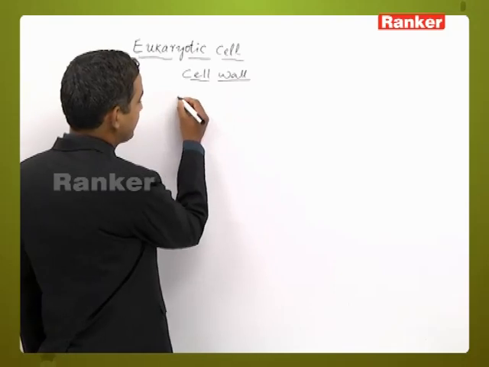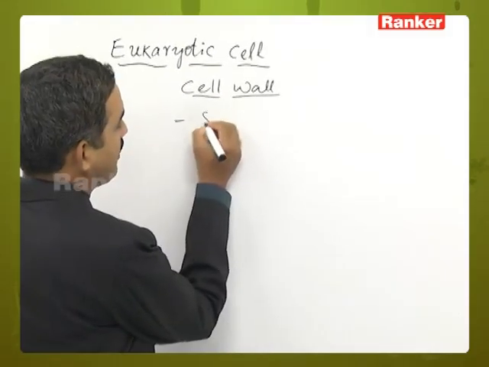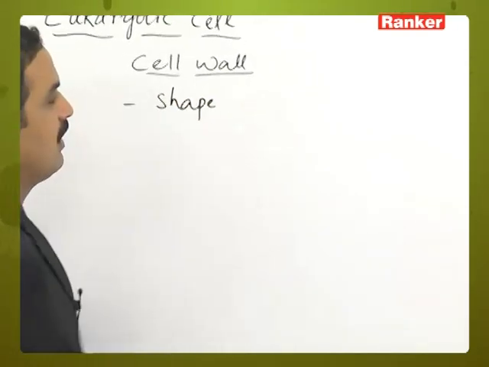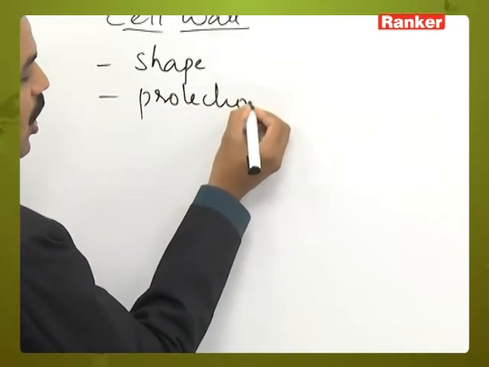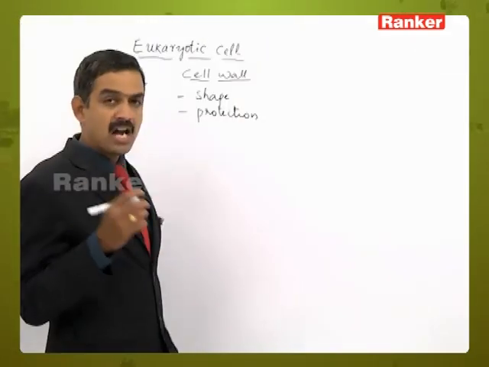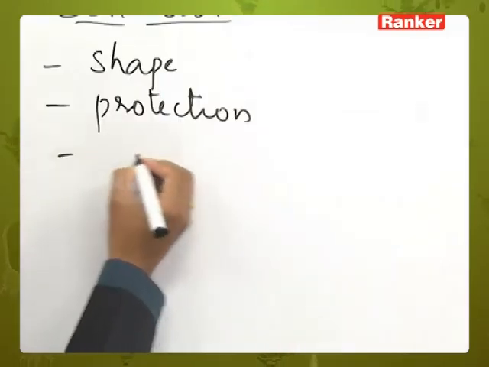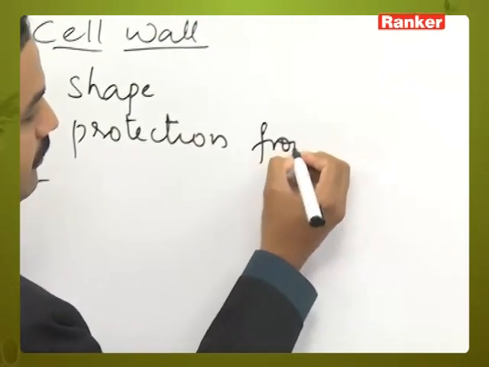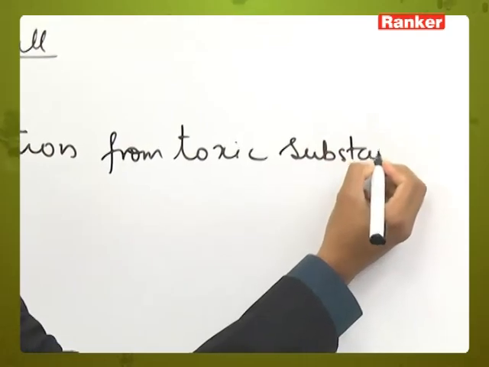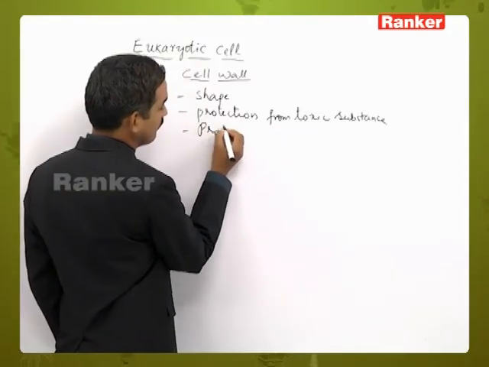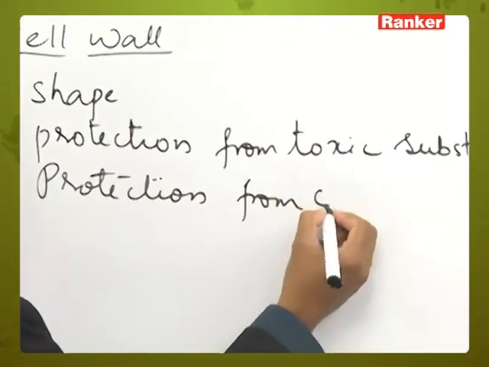First, as I said, it is a rough and rigid structure. So, it provides a definite shape to the cell, and it is concerned with protection from various types of organic and inorganic substances, and also protection from poisonous or toxic substances, and also protection from osmotic lysis.